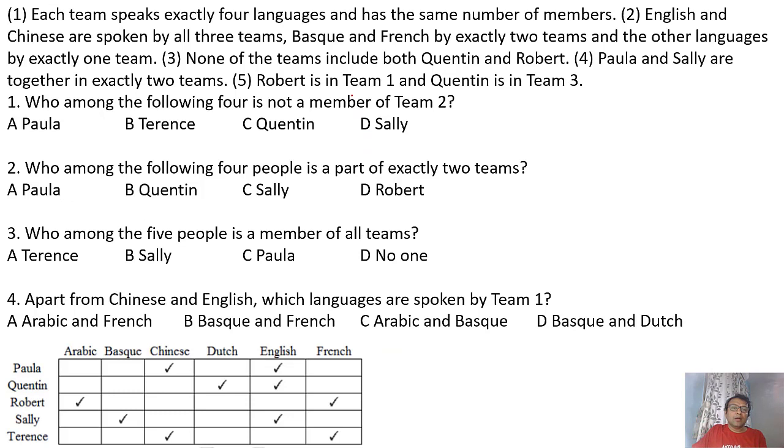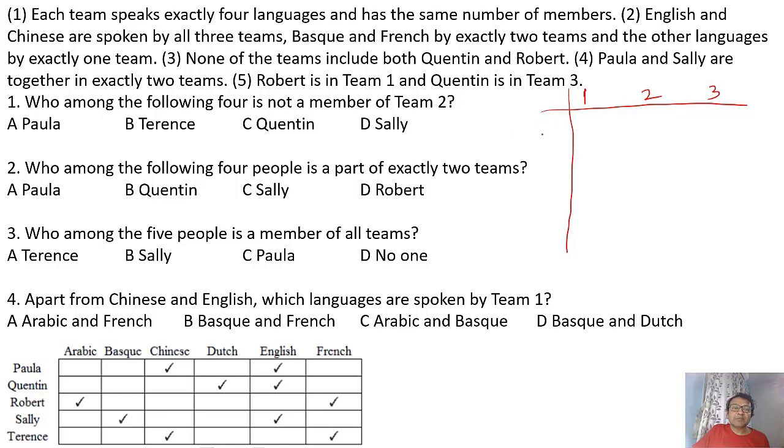Okay, I'll try to put the data out here first. Each team speaks exactly 4 languages. Let me make a column. It's very important to represent the data properly. So you have 3 teams, and we want to find 3 team members. Also, they have mentioned that each team speaks 4 languages, so the language becomes very important. So let me focus on the language which each team speaks.